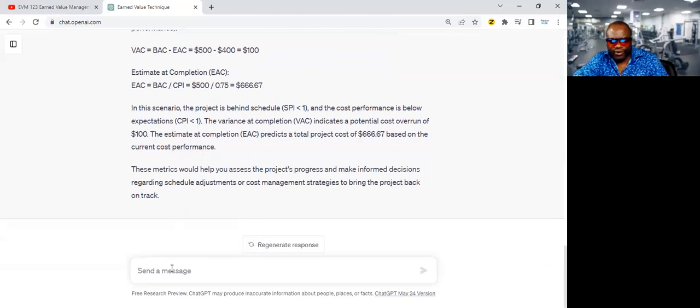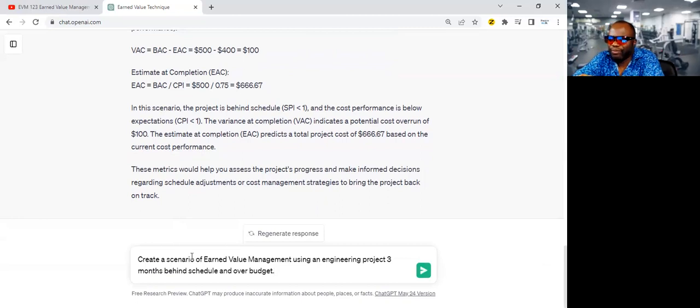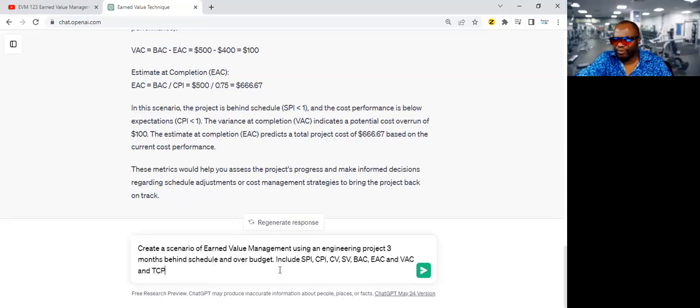Now, to go a step further, you could use my prompt here: create a scenario of earned value management using an engineering project 3 months behind schedule and over budget, include SPI, CPI, CV, SV, BAC, EAC, and VAC, and TCPI examples.